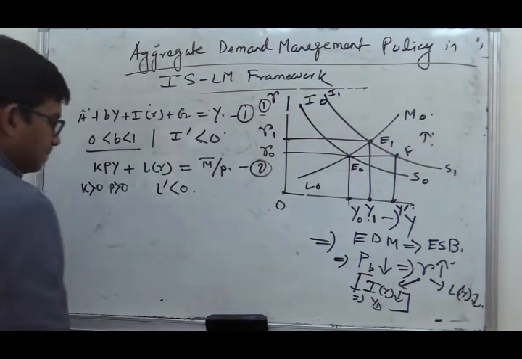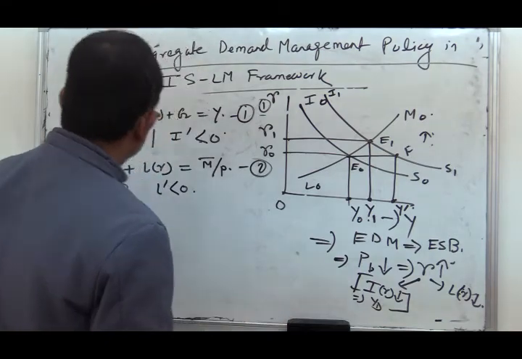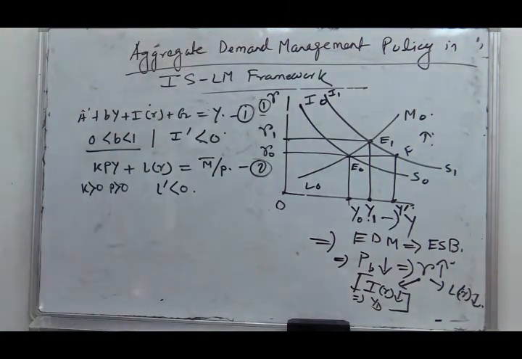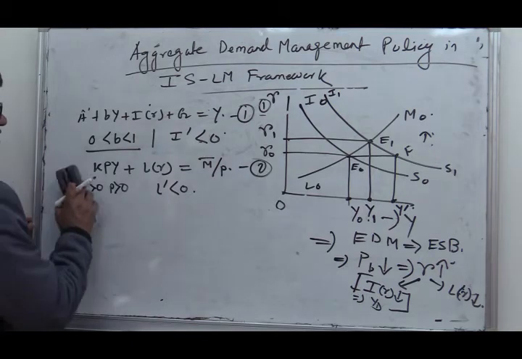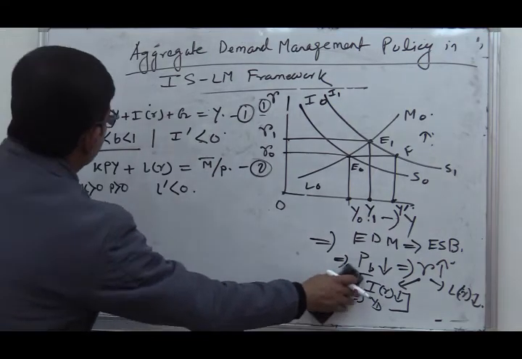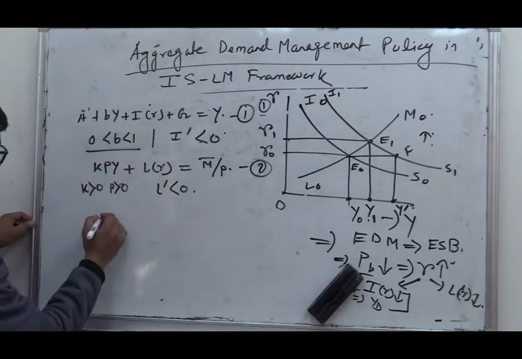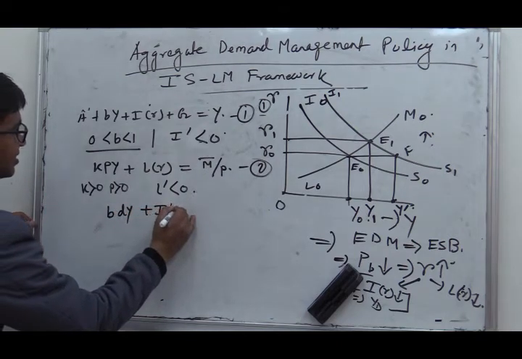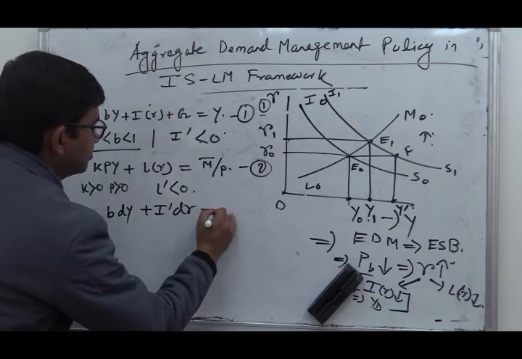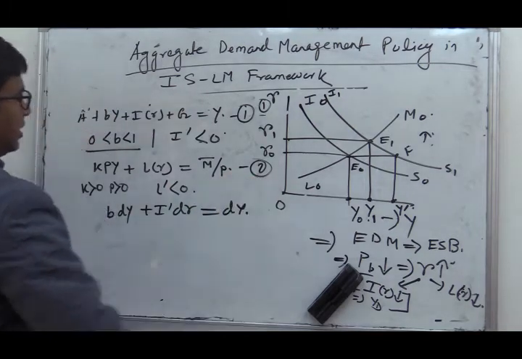So what will we do? We will now differentiate both equations. By differentiation, from the first equation, we will get b into dy plus I dash dr plus dg equals dy.